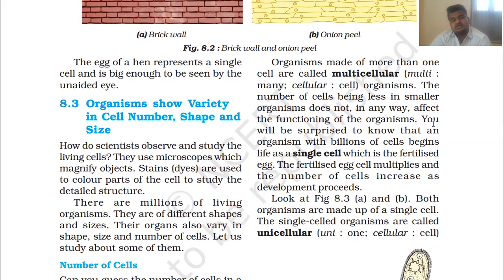In the next lecture we will study how organisms show variety in cell number, shape, and size. There must be some variety in cell number. An organism can be multicellular, or it can be single-celled, unicellular, and there is variety in shape and size also.